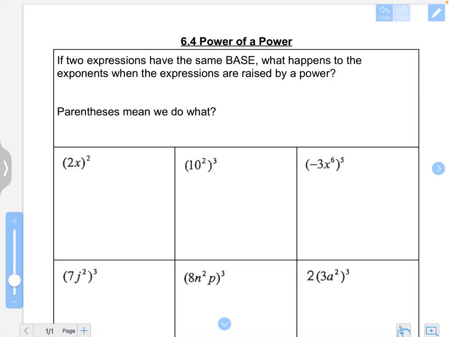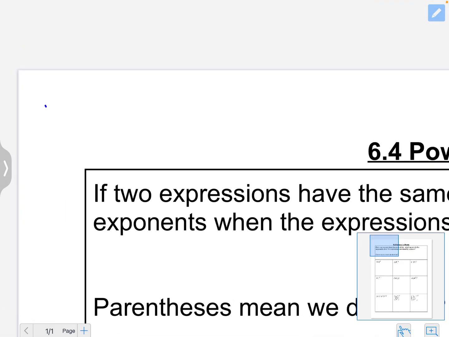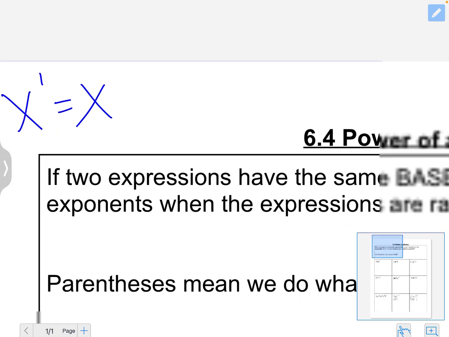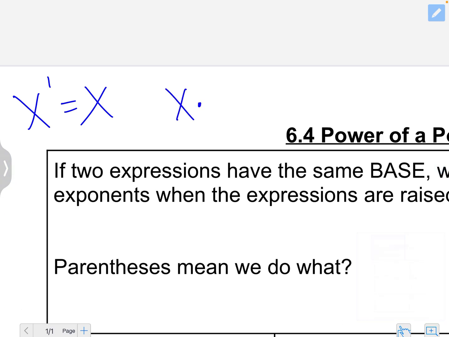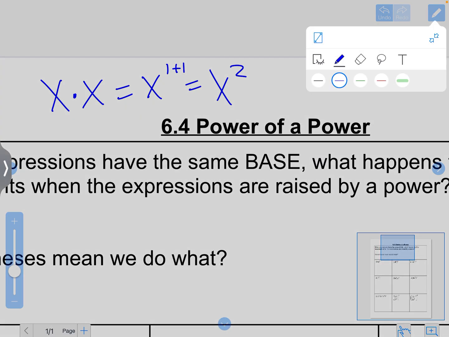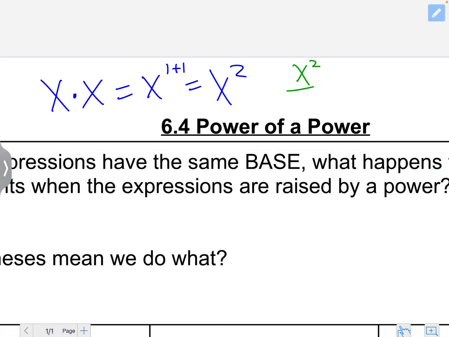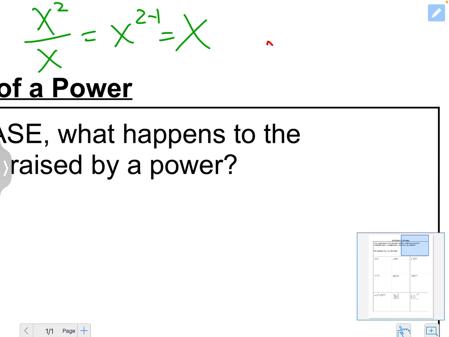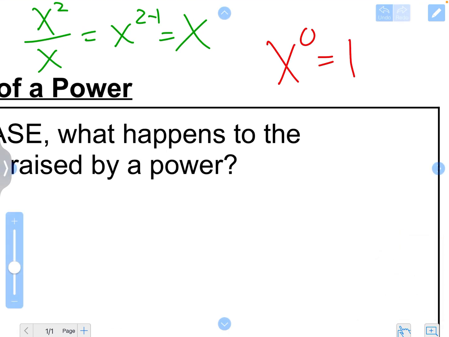And real quick, I just want a few reminders of what we've been doing. If we have the exponent x to the 1, it's the same thing as x. If I am multiplying exponents, I end up adding the exponents, which gets me x squared. If I am dividing exponents, then I'm subtracting them. And then one last little reminder, if we have x to the 0, it equals 1.